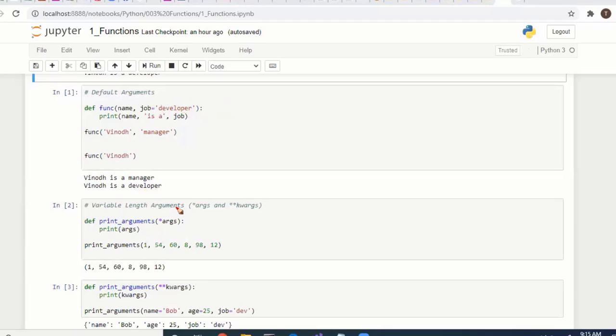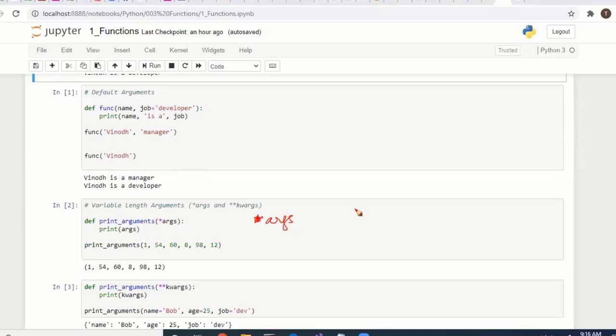Suppose you don't know how many parameters you are having, at that time you can use args. You don't know the number of arguments, how many arguments you are passing. You can specify it with star args.